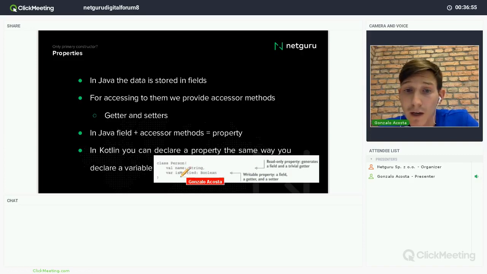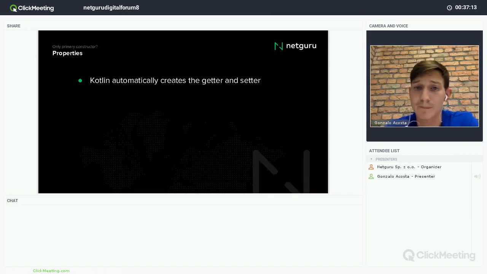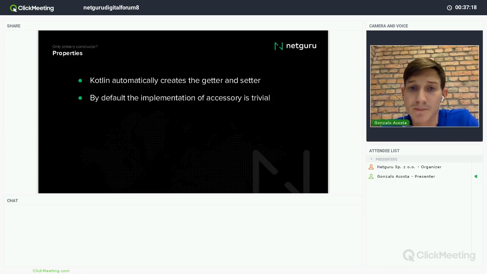Here, for example, I have a val and a var, right? For val, the compiler will create only the getter because it cannot change. In the case of var, it will create not only the getter, but also the setter. So, like I said, Kotlin will automatically create the getter and setter. By default, the implementation of the accessors is trivial. I mean, it's just set and get, but you can define this if you want also.